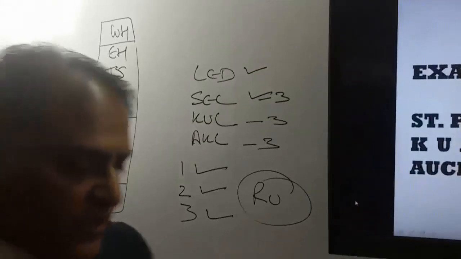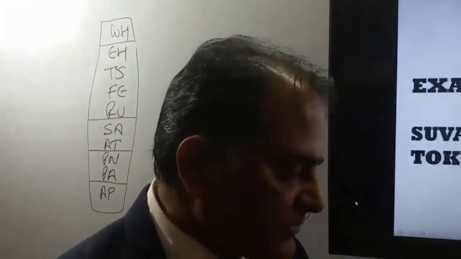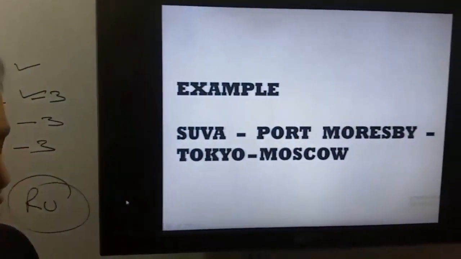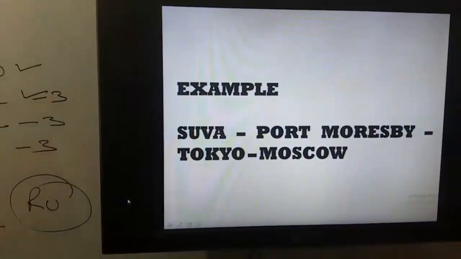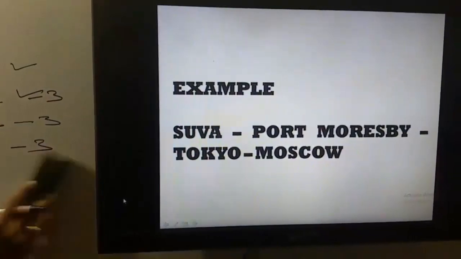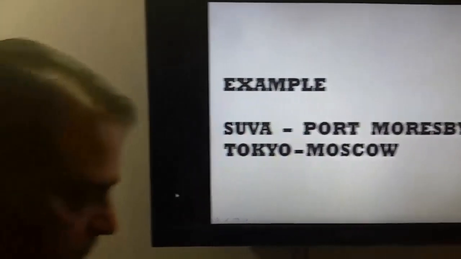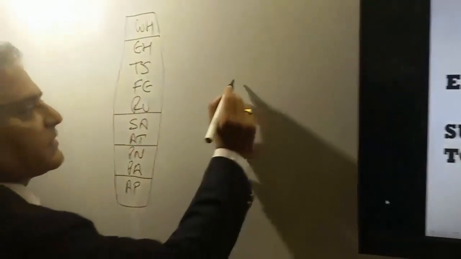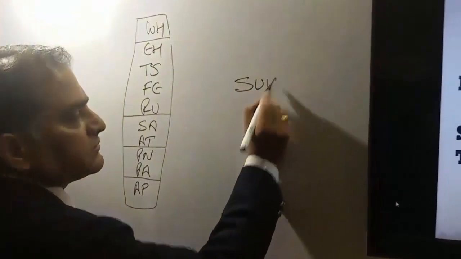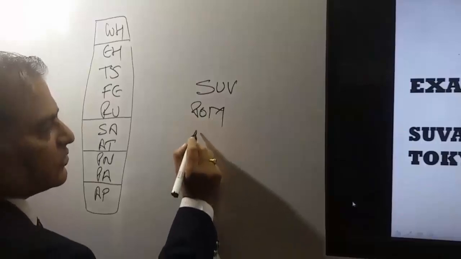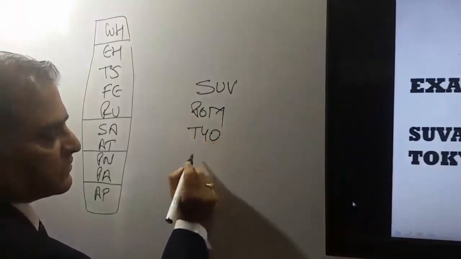Now we'll check one more example. Suva, Port Moresby, Tokyo and Moscow.